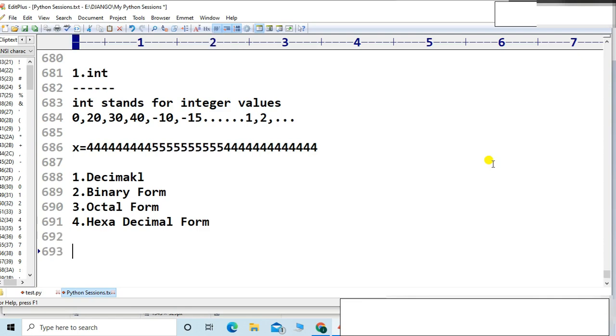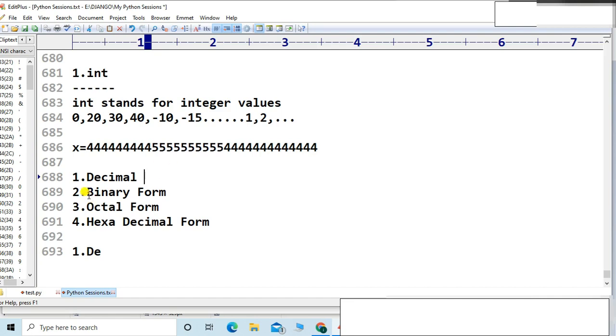Let me start with the first way, decimal. Decimal means to the base 10. Your phone number or any number used in our daily routine life is a decimal number system.